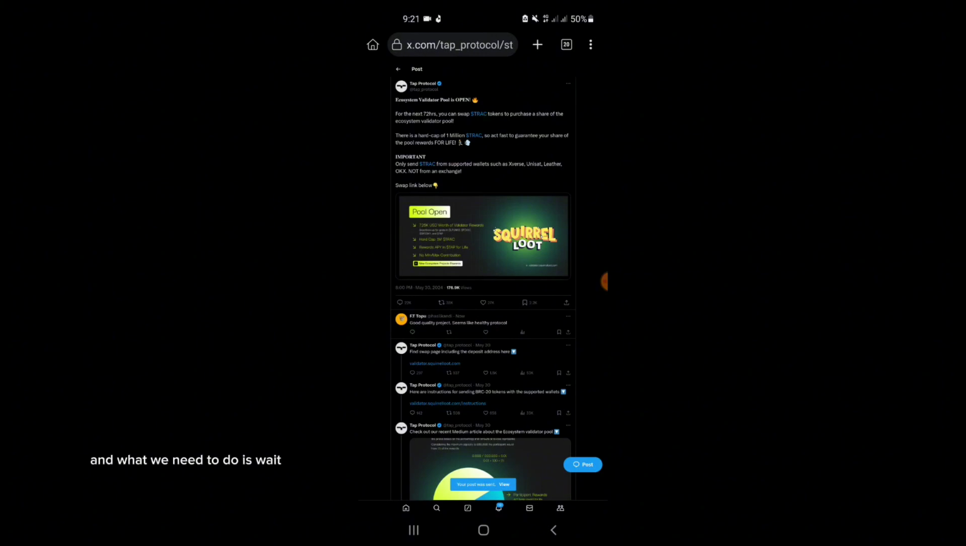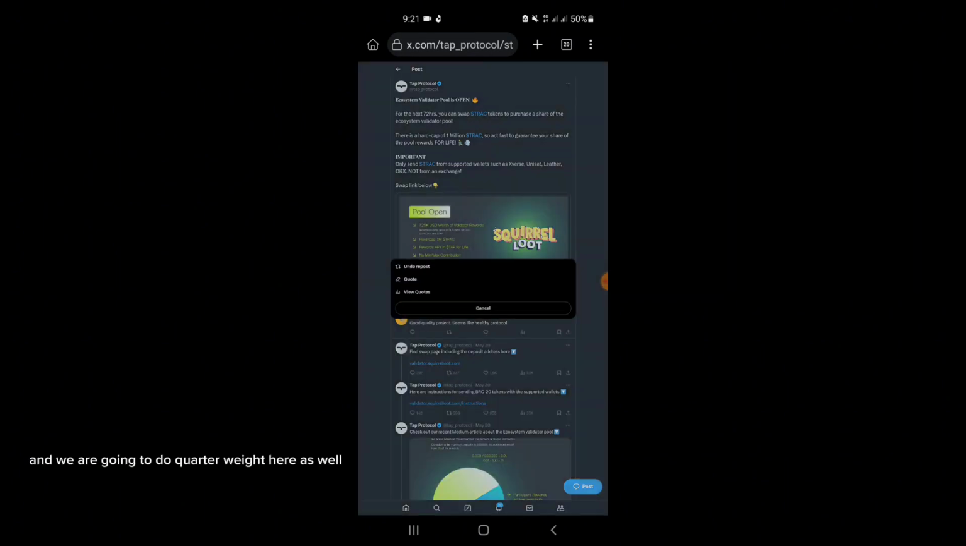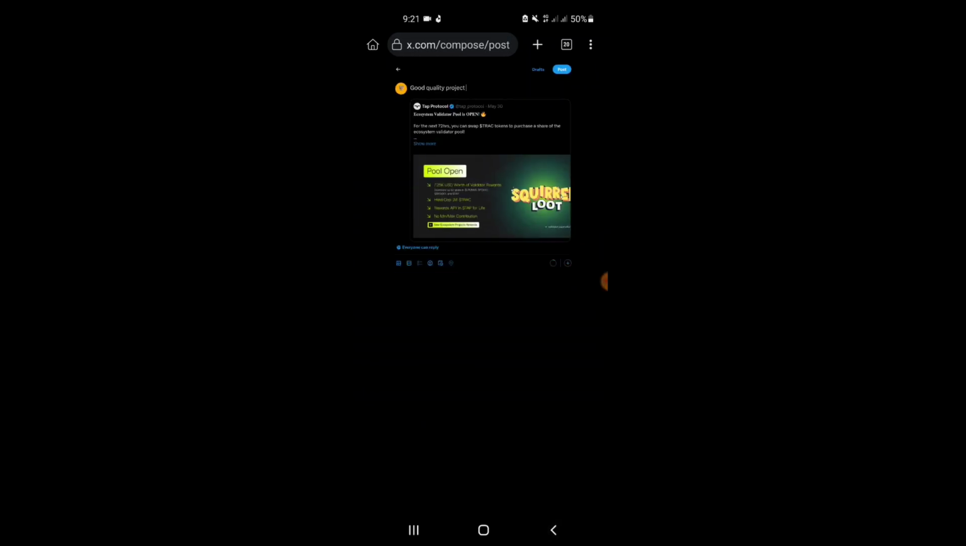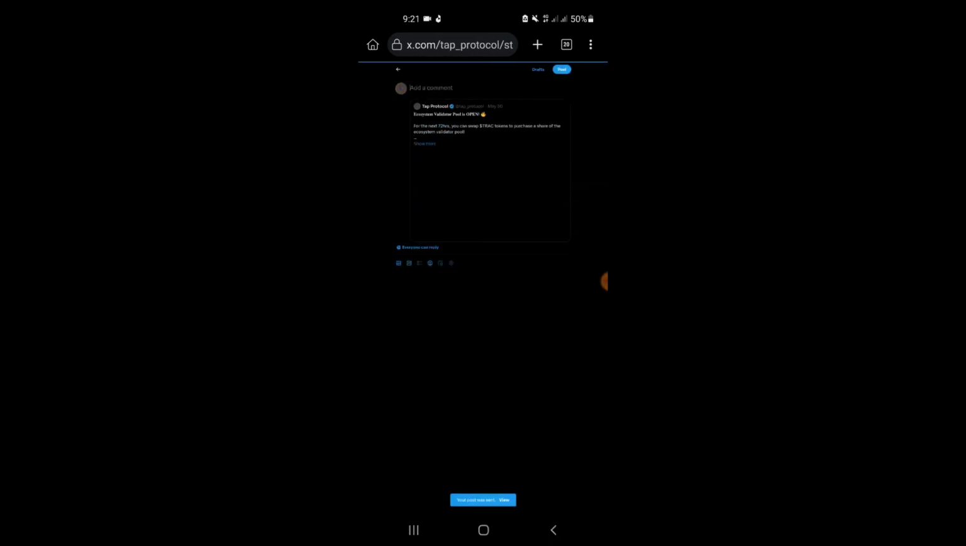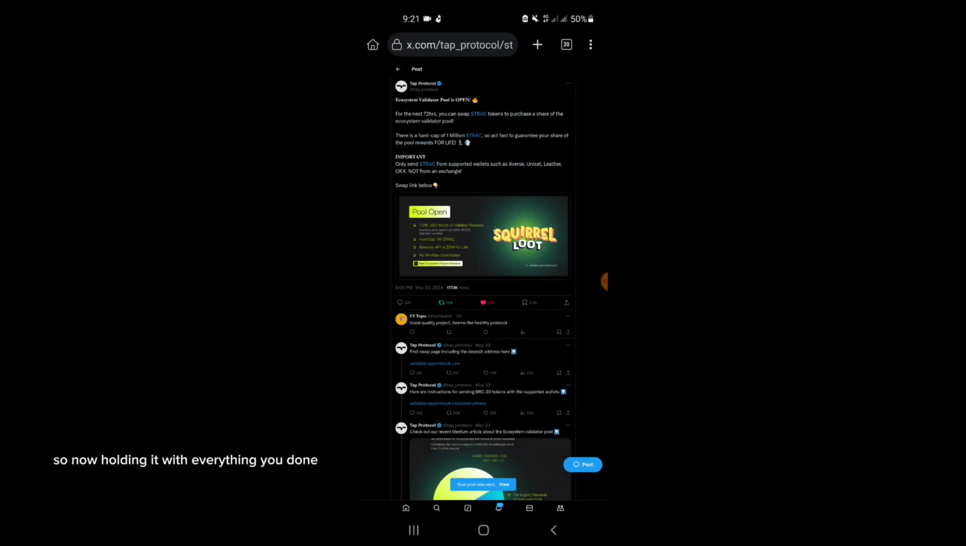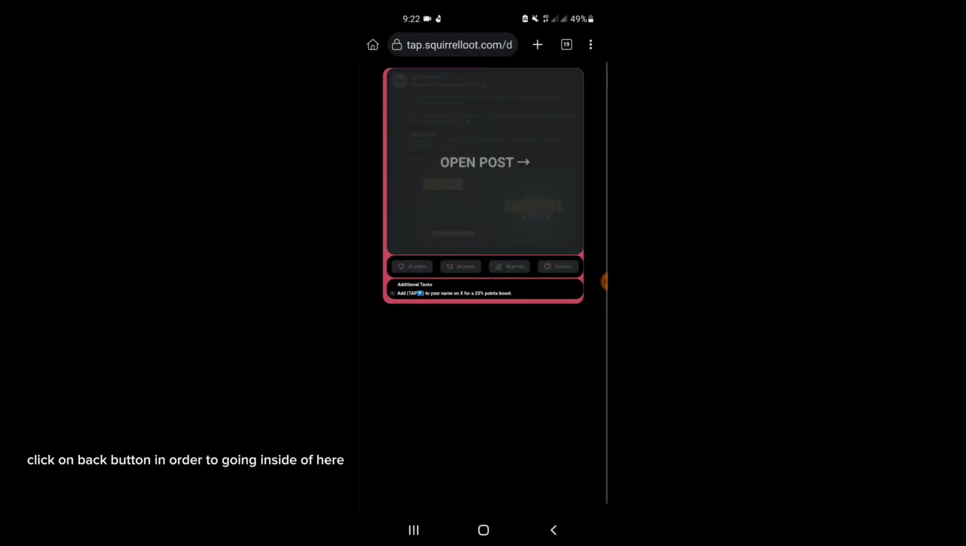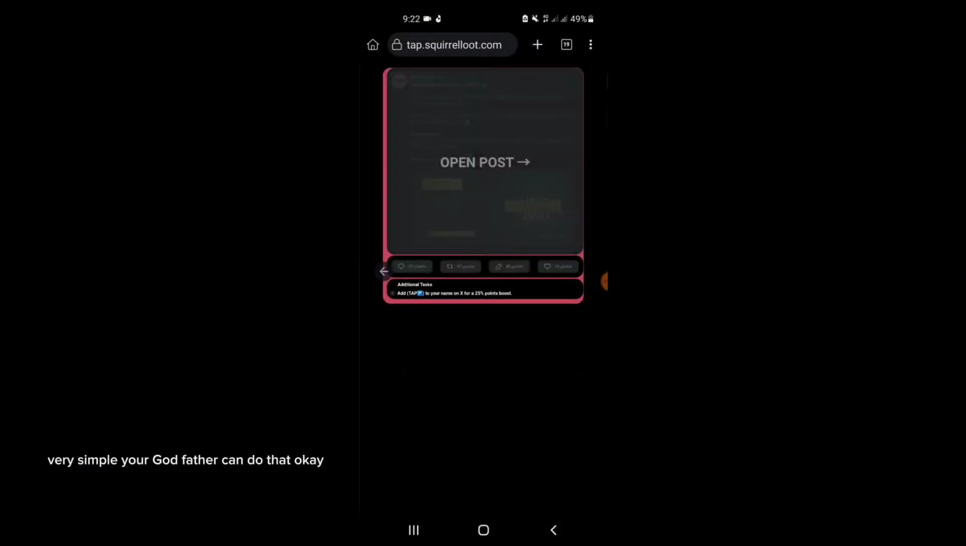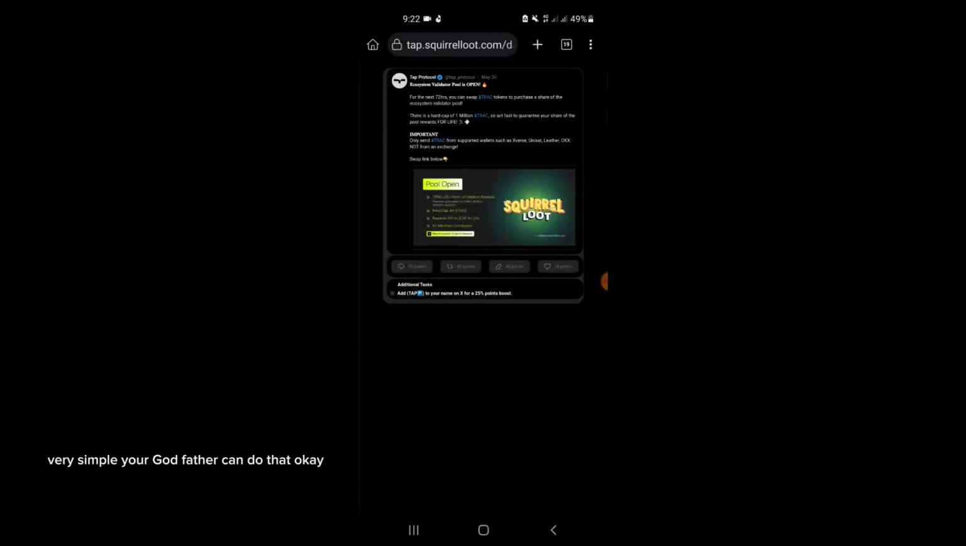Then what you need to do is retweet. Maybe you are getting 40 points here. We are going to do a quote tweet here as well, like good quality project, and click on post. Now everything is done. Click on the back button to go back inside here. There is nothing else you need to do, just one task, very simple. Your grandfather can do that.